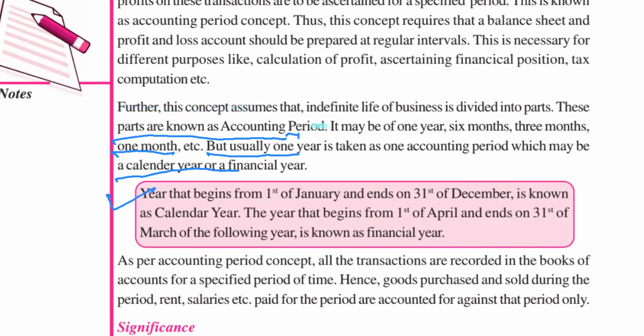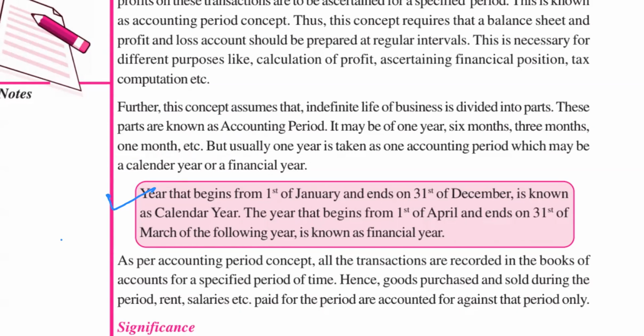Calendar year means what? The year which starts from 1st of January and ends on 31st December. This is the calendar year, and the year which starts on 1st of April and ends on 31st March is called the financial year. Clear? Calendar year means 1st January to 31st December, and financial year means 1st of April to 31st March every year.